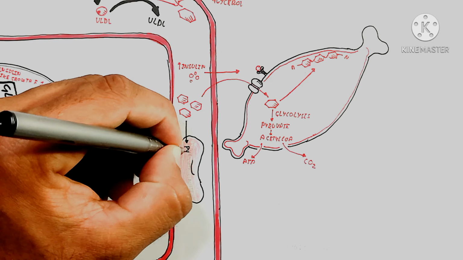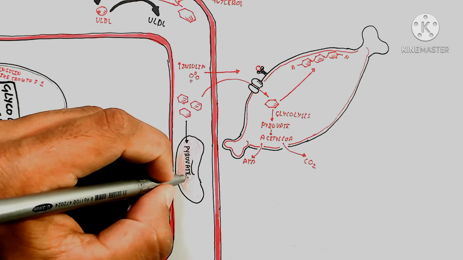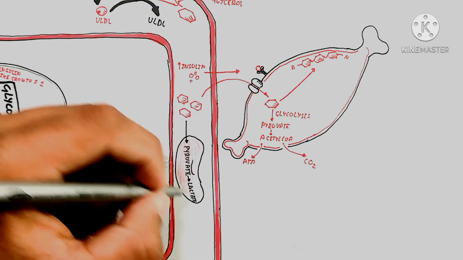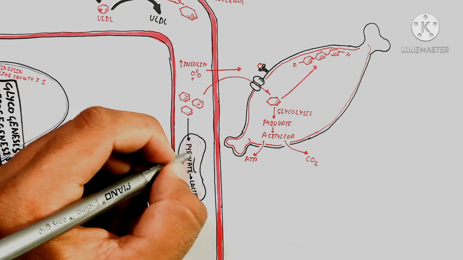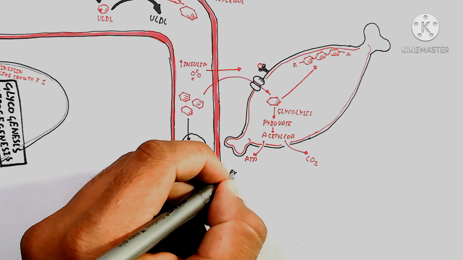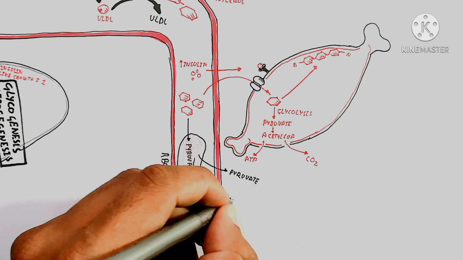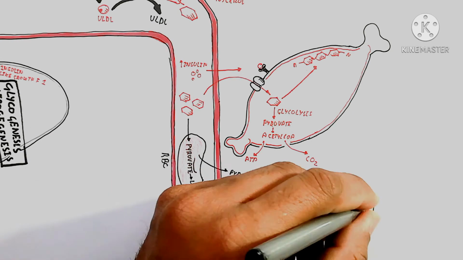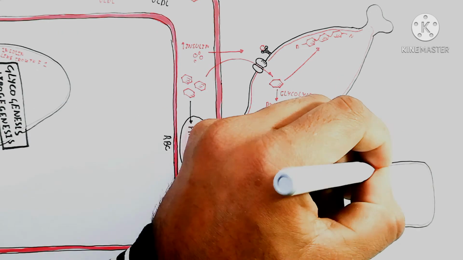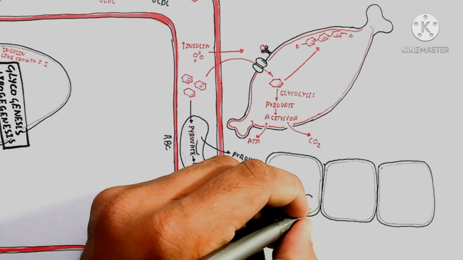On the other hand, here is the red blood cell, which produces pyruvate and lactate, converting pyruvate to lactate, not acetyl CoA, because mitochondria are not present. So only glycolysis will occur in the red blood cell.